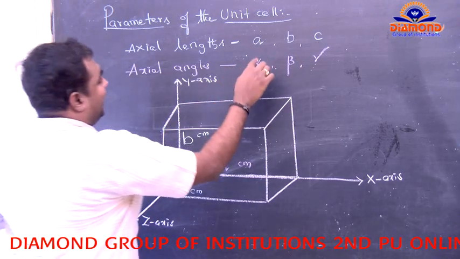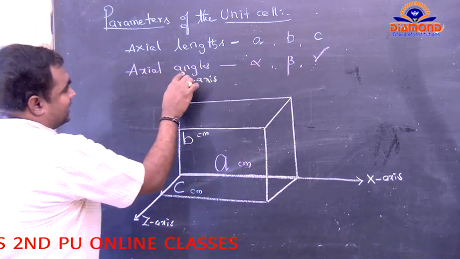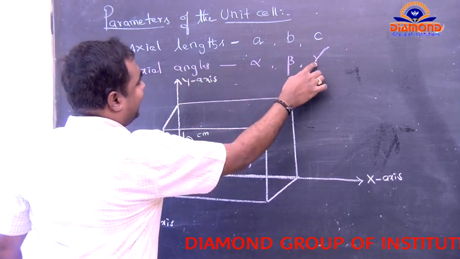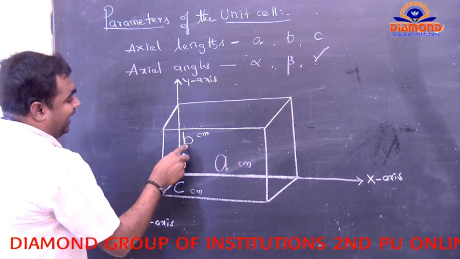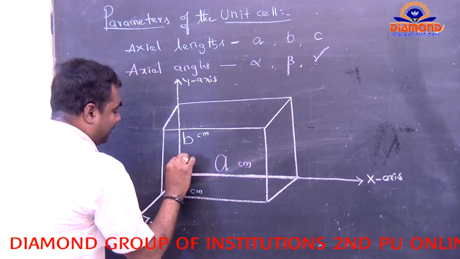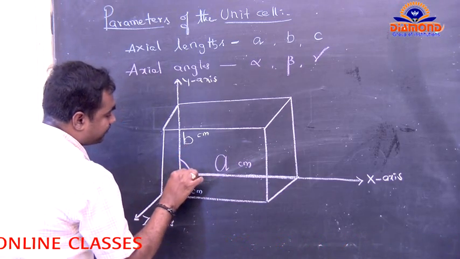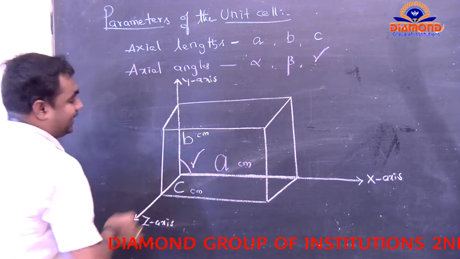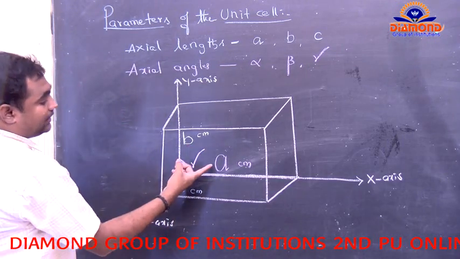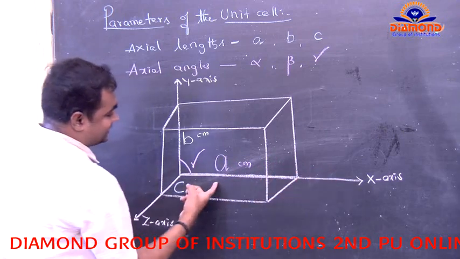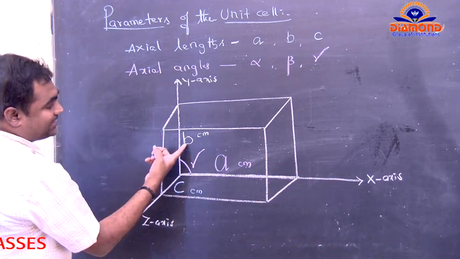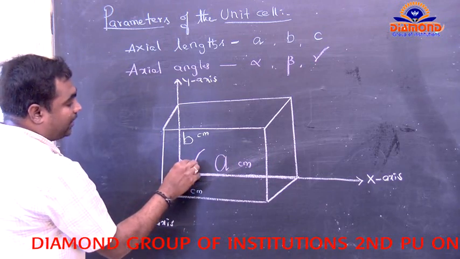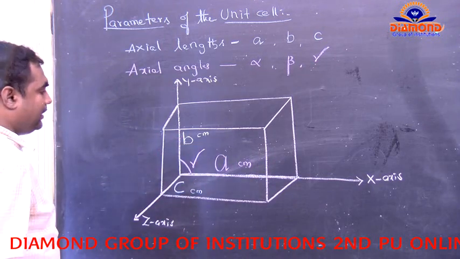Now, what about the angles? Axial angles: alpha, beta, and gamma. In between a and b, that is between the x-axis and y-axis, we have the angle gamma.